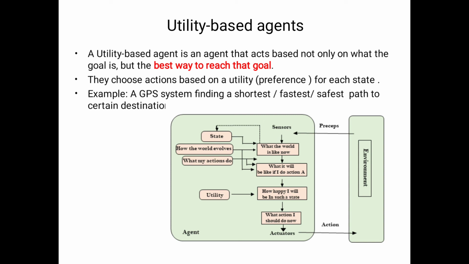The difference between the goal based agent and the utility based agent is that the utility based agent selects the preference, the best way to reach that goal. That's the only difference.